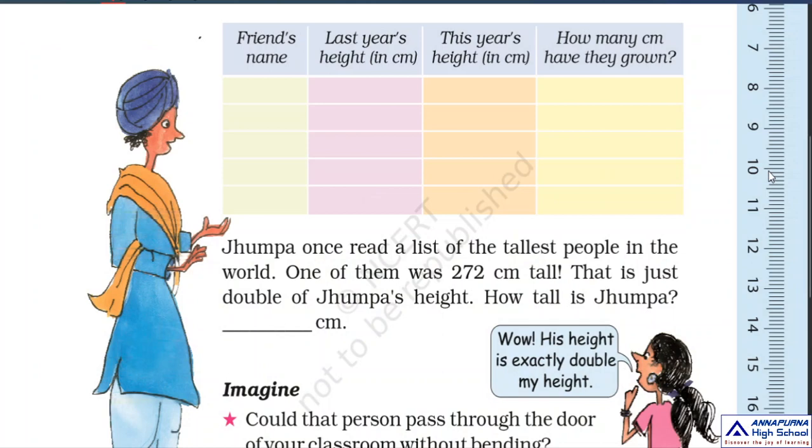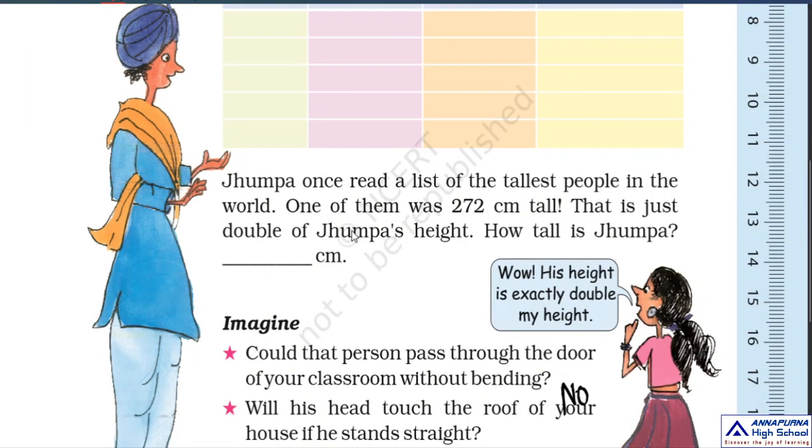Okay. So here, look at this man. He's so tall. So what is this? Jampa once read a list of the tallest people in the world. So we also see the tallest and shortest people. Do you remember? In the 2.1 video, we saw the tallest man in the world and the shortest man in the world.